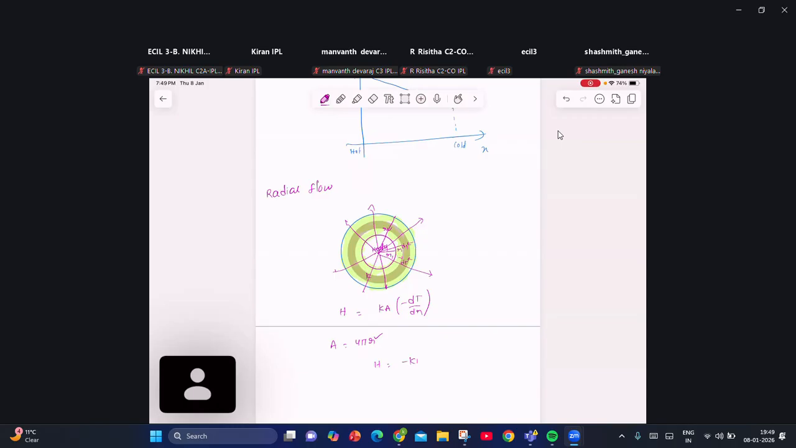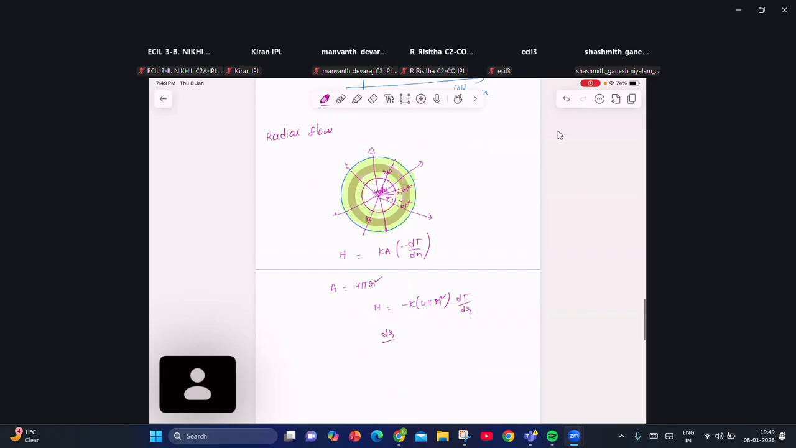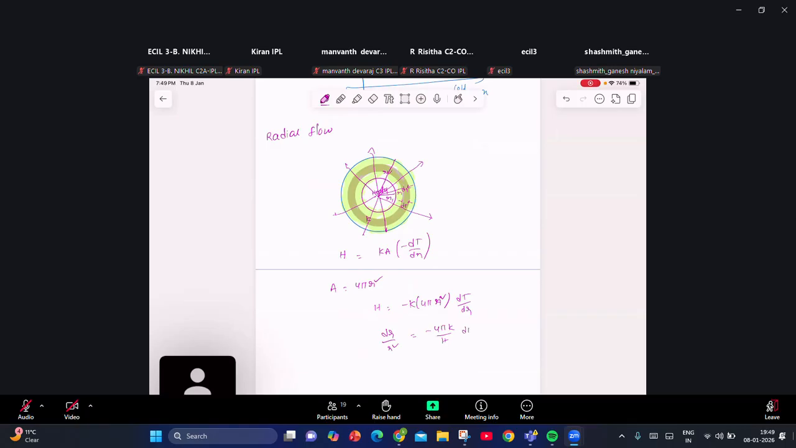Is it okay? dT value is how much here? dT only. Area, we need to express it as 4 pi r square. dT divided by this thickness is only dr. If I rearrange this, we are going to get like this. dr by r square is equal to minus 4 pi k divided by H into dT.